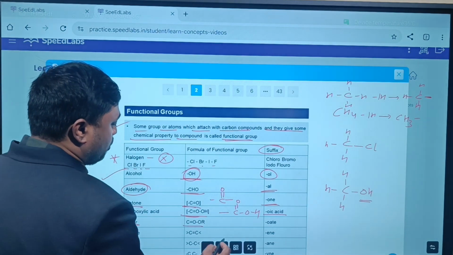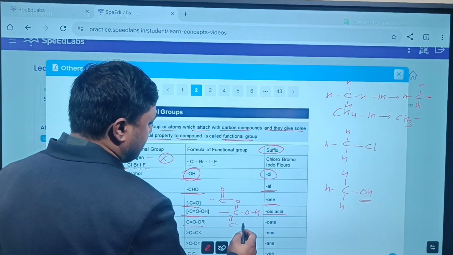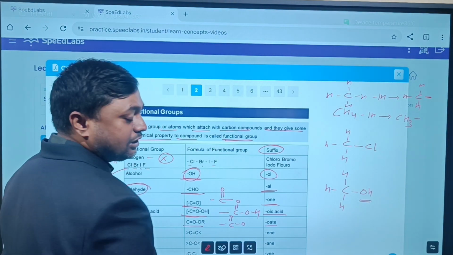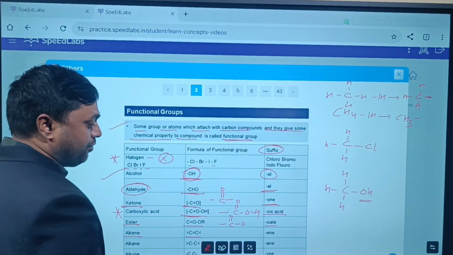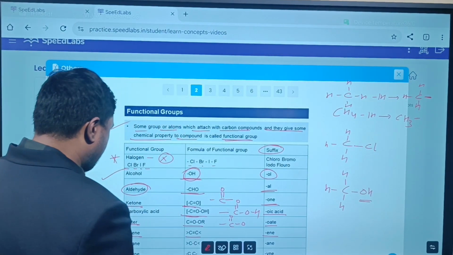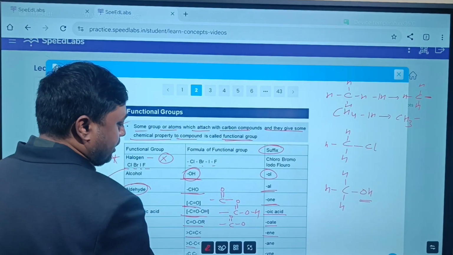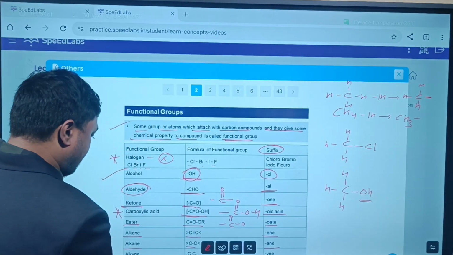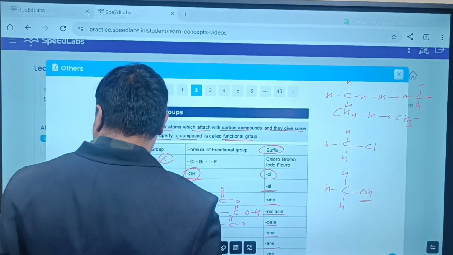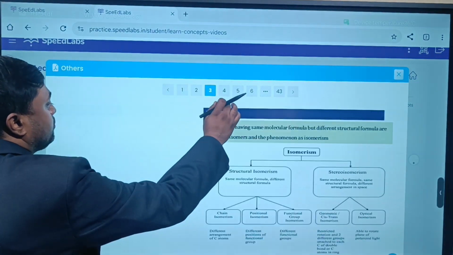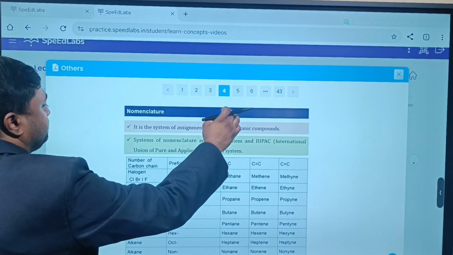Ester, COO, like this: C double bond O, single bond O. This is ester, and we are using the suffix oate. Alkene, carbon-carbon double bond, we use the suffix ene. Alkane, single bond, suffix is ane. Alkyne, carbon-carbon triple bond, we use the suffix yne. Yes or no? So you should remember.